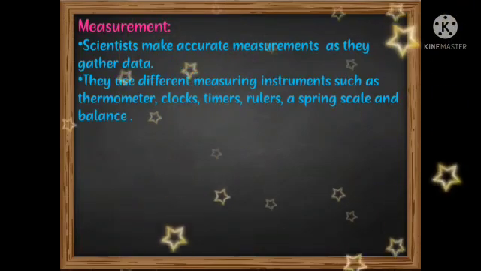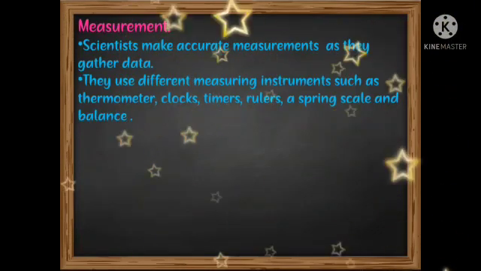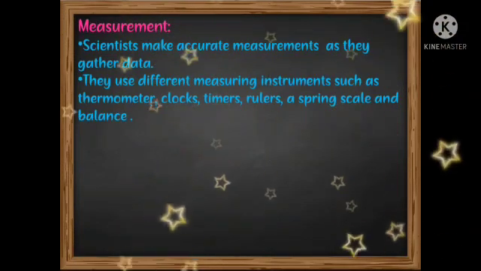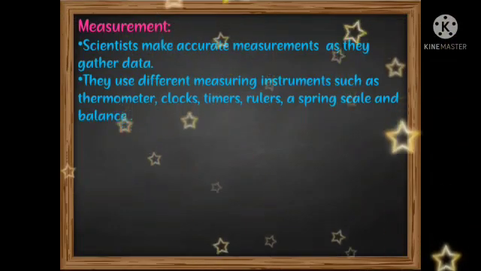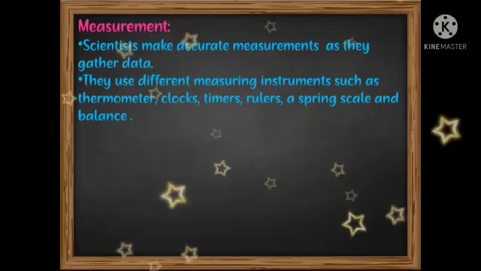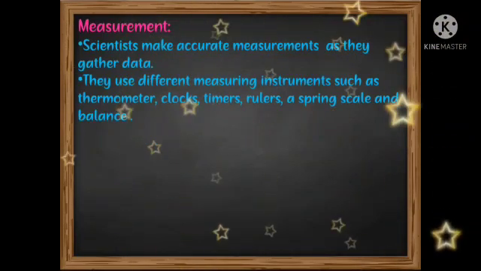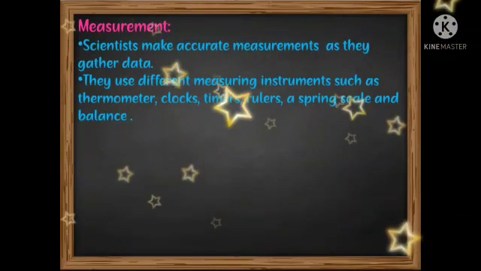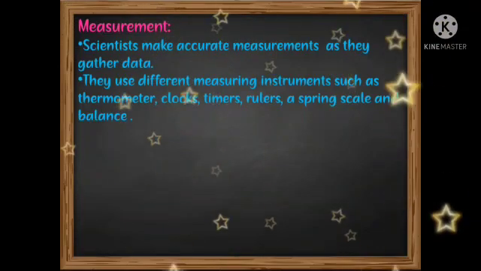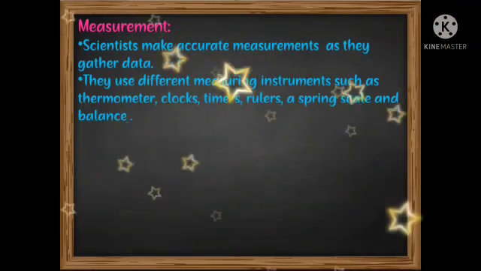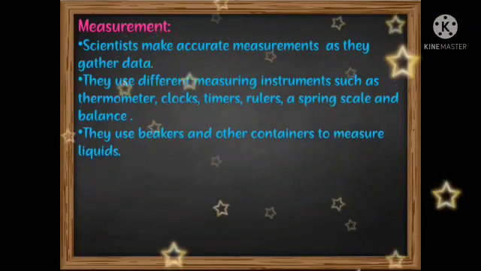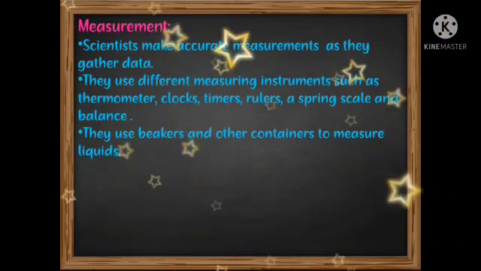Not only the thermometer, there are several other instruments. After reaching a certain boiling point, he removes the boiling tube from the tripod stand. This is how a chemist works with the thermometer. In the same way, scientists use measuring instruments for different purposes and in different ways. He uses thermometers, clocks, timers, rulers, a spring scale and a balance. All these are different instruments used by a scientist in his laboratory to investigate something, to make a new discovery. They use beakers and other containers to measure liquids.